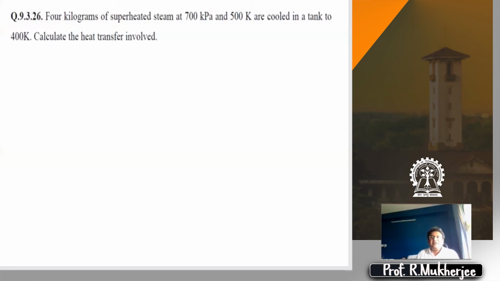So here is another problem. 4 kilograms of superheated steam at 700 kPa and 500 Kelvin is cooled in a tank to 400 Kelvin. Calculate the heat transfer involved. No dissipation. There is one problem on that. So how do you handle this problem? An important thing I would like to draw the attention of the class to is that the final pressure is not mentioned.